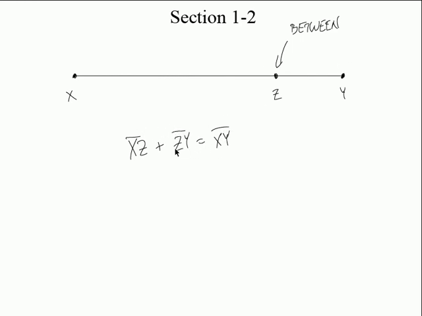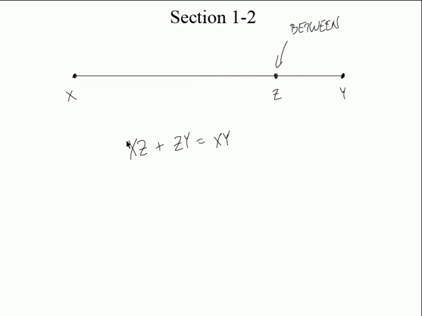Actually, they get a little picky on this. There we go. I'm just going to get rid of that, get rid of this, get rid of this. When they add them up and say it's equal to something, they don't actually put the line segment symbol over top of it. What that means is the length of. Instead of writing out the length of line segment XZ plus the length of line segment ZY is equal to the length of line segment XY, they don't put anything over top of it.